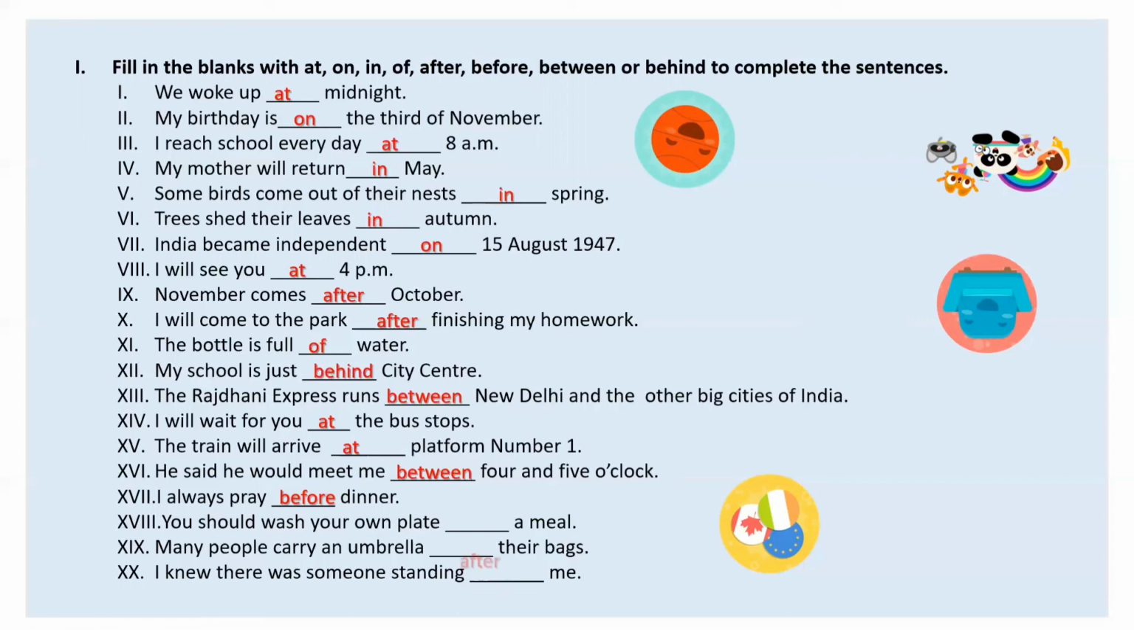So after a meal, many people carry an umbrella. An umbrella, where will you carry? In the bag. So in their bags. I knew there was something standing. Yes, if you cannot see something, then only you can guess. So it cannot be in front of you because you are just guessing. So it is behind you. So I knew there was someone standing behind me.